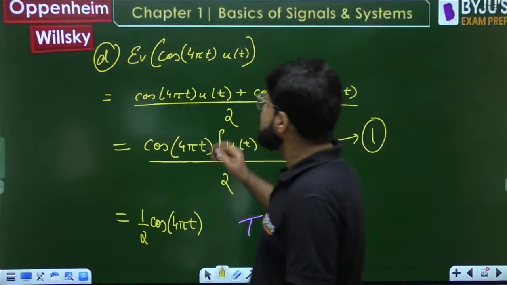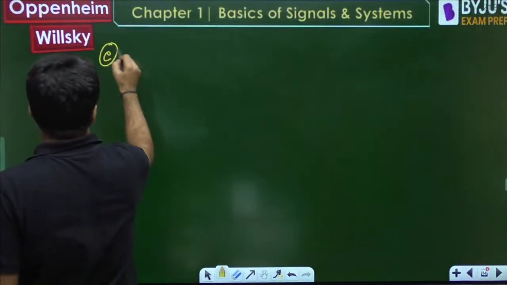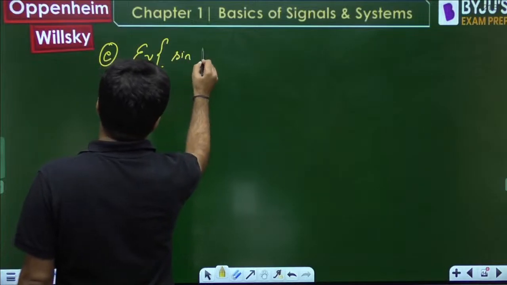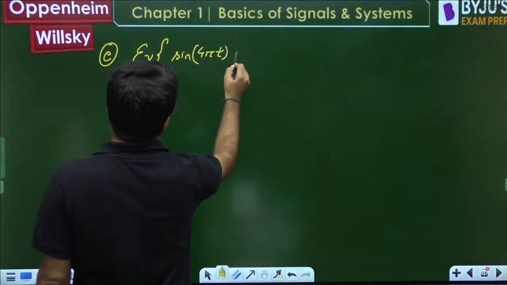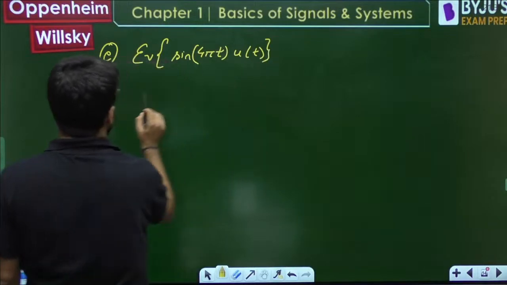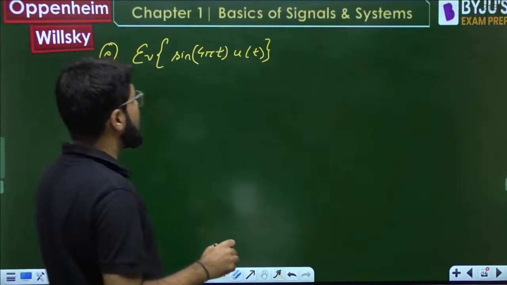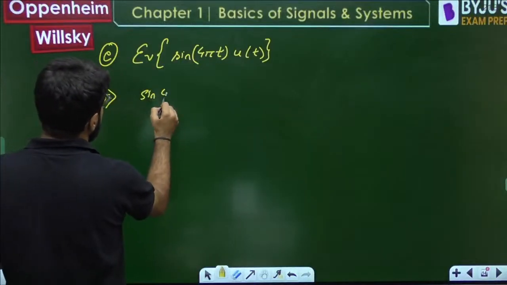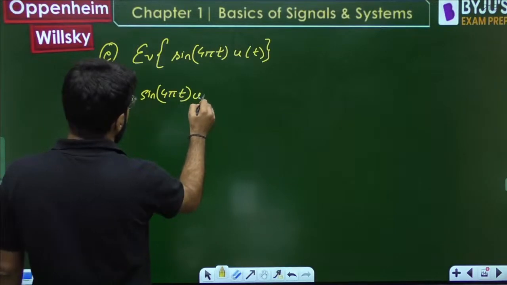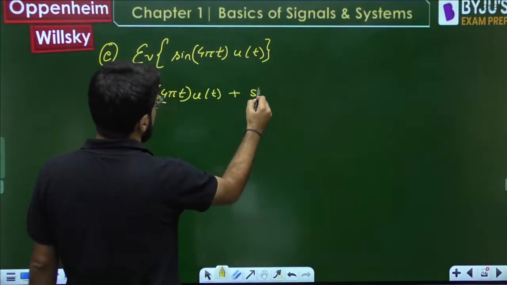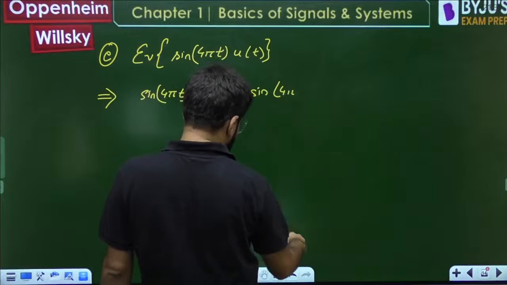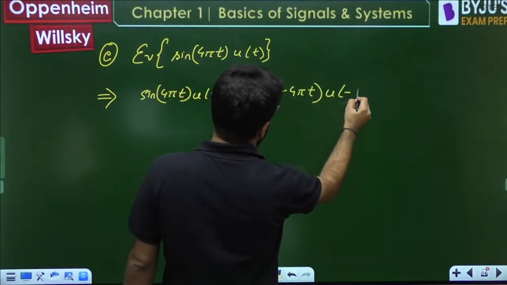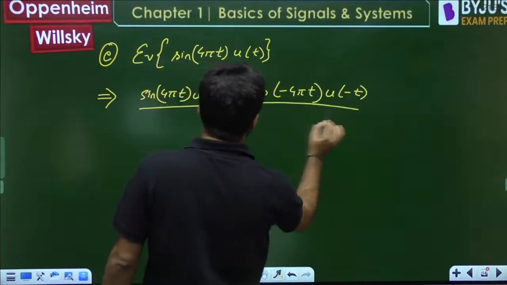Now next was the even part of sin 4πt u(t). Again we take x(t) plus x(-t): sin 4πt u(t) plus sin(-4πt) u(-t), whole divided by 2.